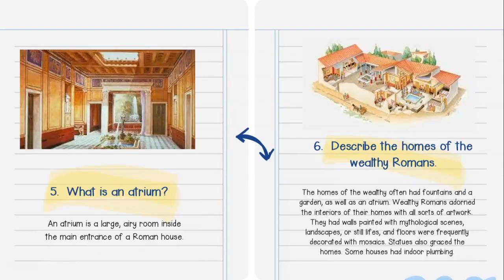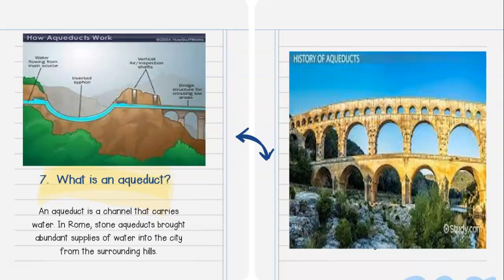Question number 5, what is an atrium? An atrium is a large, airy room inside the main entrance of a Roman house. In question number 6, describe the homes of the wealthy Romans. The homes of the wealthy often had fountains and a garden, as well as an atrium. Wealthy Romans adorned the interiors of their homes with all sorts of artwork. They had walls painted with mythological scenes, landscapes, or still lifes, and floors were frequently decorated with mosaics. Statues also graced the homes. Some houses had indoor plumbing. And we take indoor plumbing for granted now, but back then indoor plumbing was a luxury.